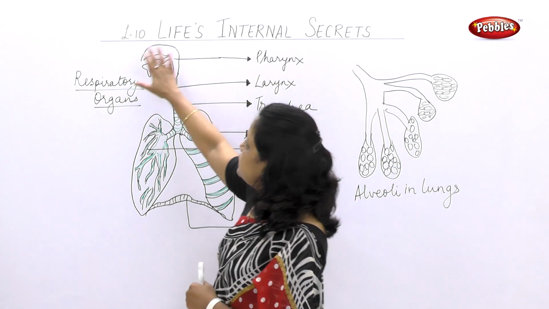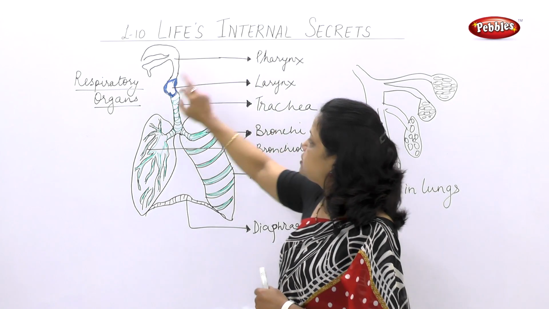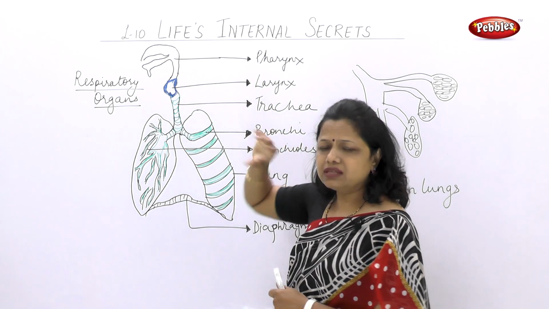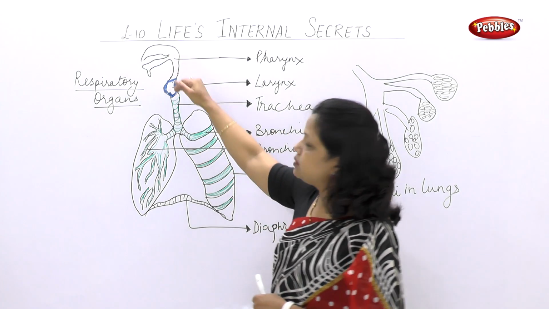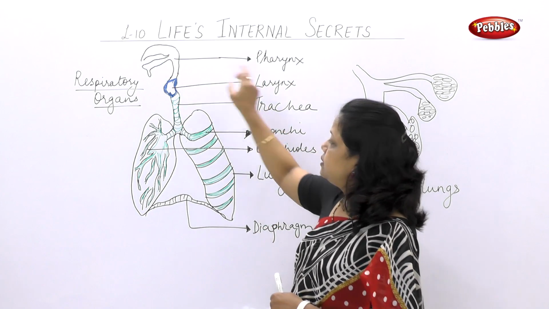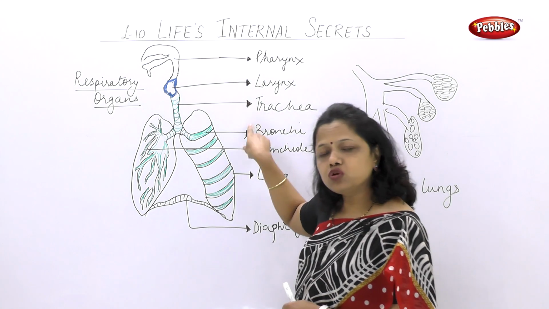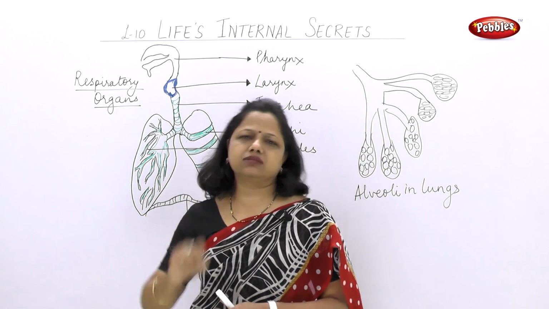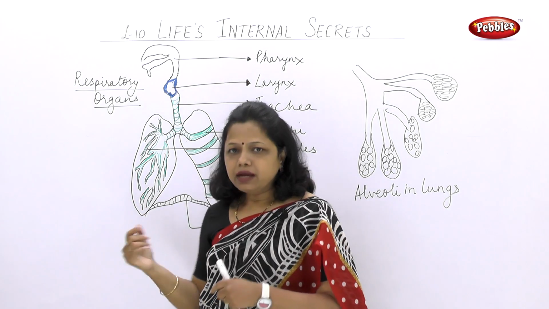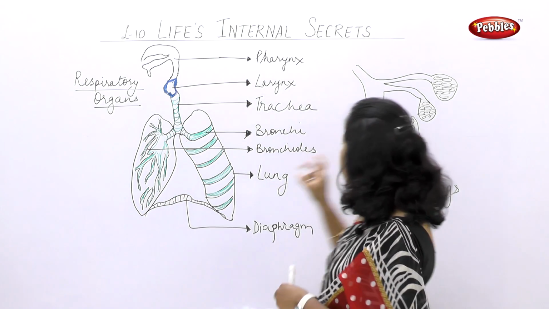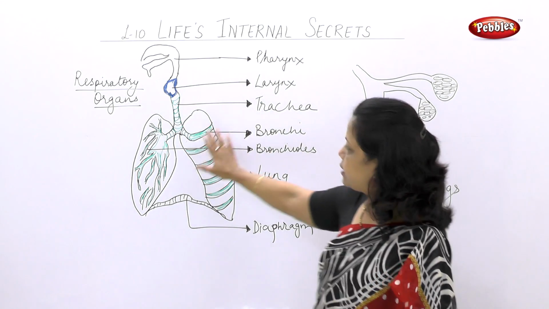The air, as it enters, goes through what is called the air passage. The first part is the pharynx, the second part is the larynx. These are the different parts through which the air first gets filtered, then goes through the larynx, then enters the tube which is called the trachea. This tube trachea is found in small insects also, but in small insects it doesn't open into lungs, it opens into small bubble-like structures. This I will explain when I come here.